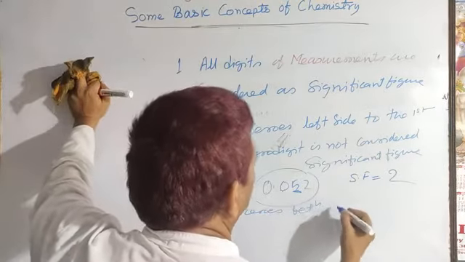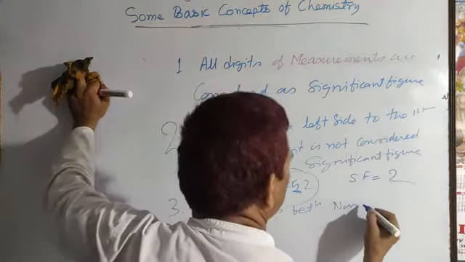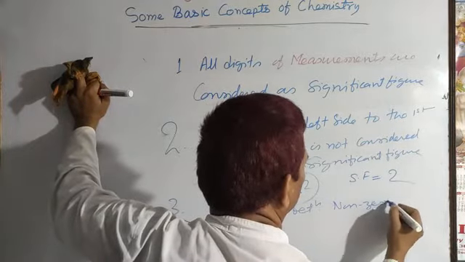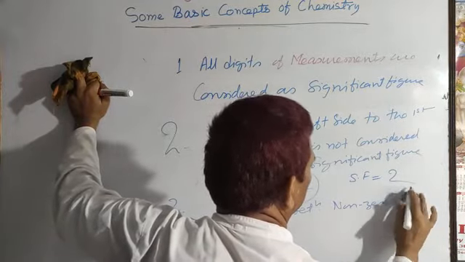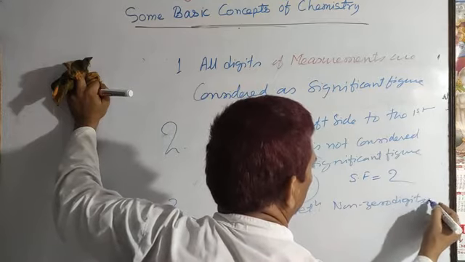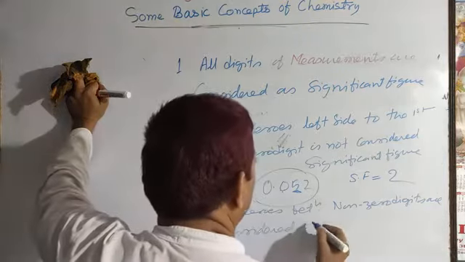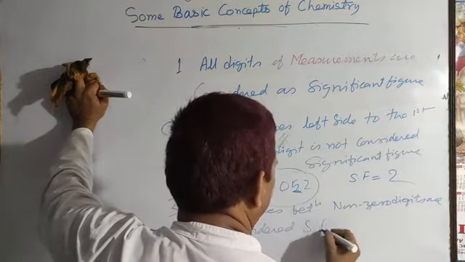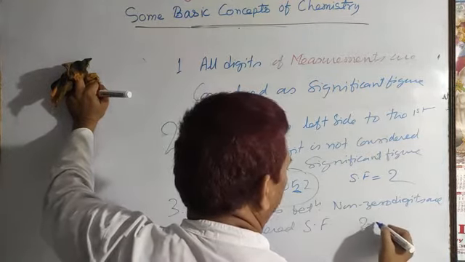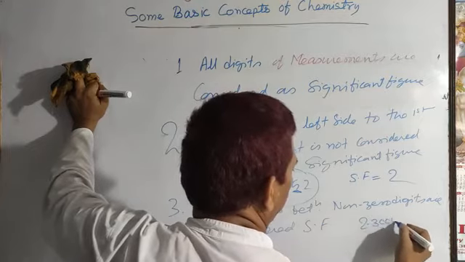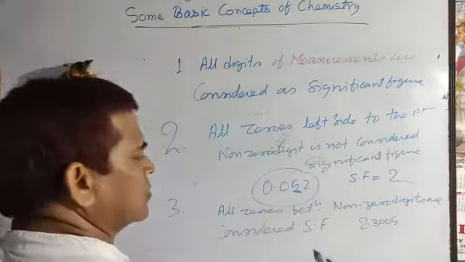And third, you can say all zeros between non-zero digits are considered significant figures. For example, 2.3005, this is one measurement.